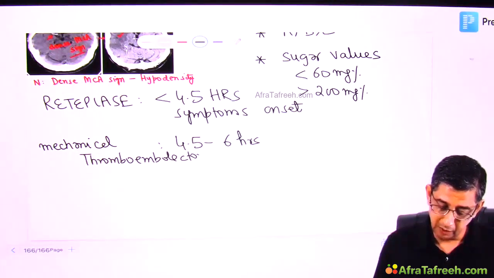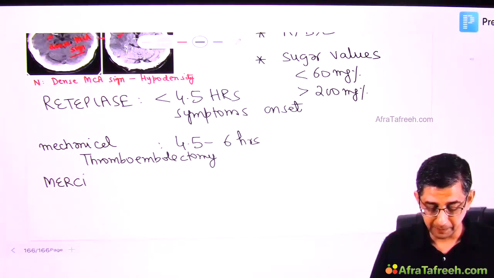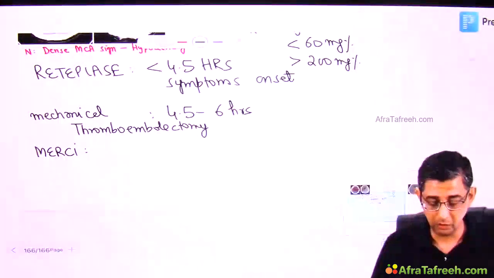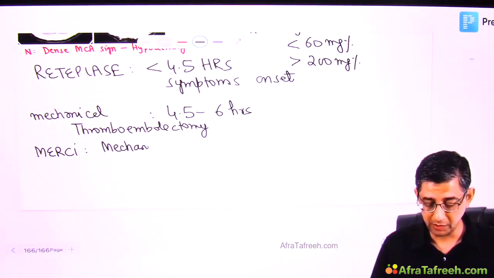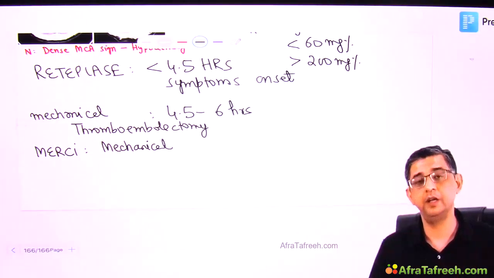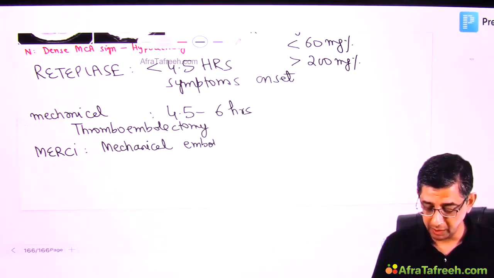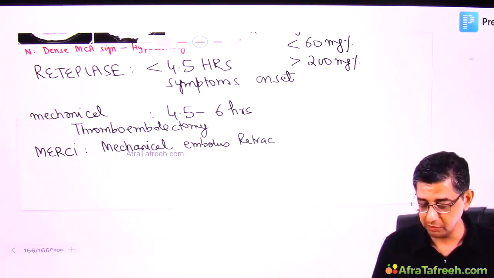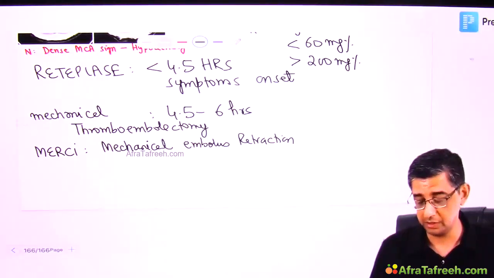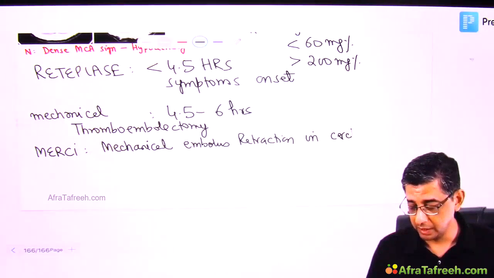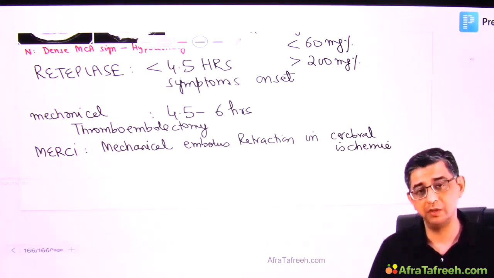In mechanical thrombectomy, we are going to physically grab the clot and come out. In fact, you all would have read about this brand name MERCI. MERCI is actually a brand name for mechanical thrombectomy. Let me give you the full form of it so that you will feel more comfortable. Lots of times this would be displayed in the hospital waiting area also, that MERCI procedure charges are this much. So MERCI basically stands for Mechanical Embolus Retrieval in Cerebral Ischemia. You can very well understand, if there's going to be an embolus, cardioembolic happens to be the leading cause of stroke from atrial fibrillation. So Mechanical Embolus Retrieval in Cerebral Ischemia is the brand name that I want you to remember, and both of them basically mean the same.